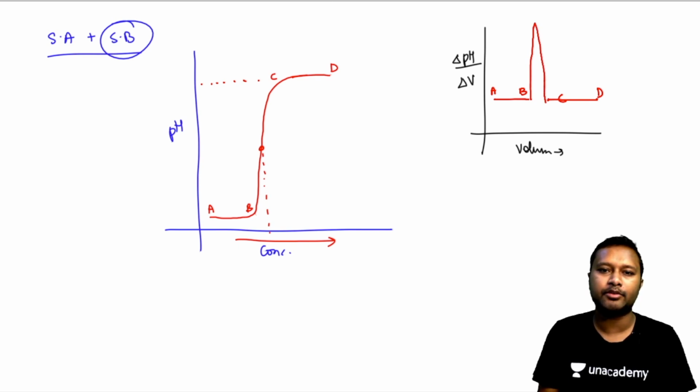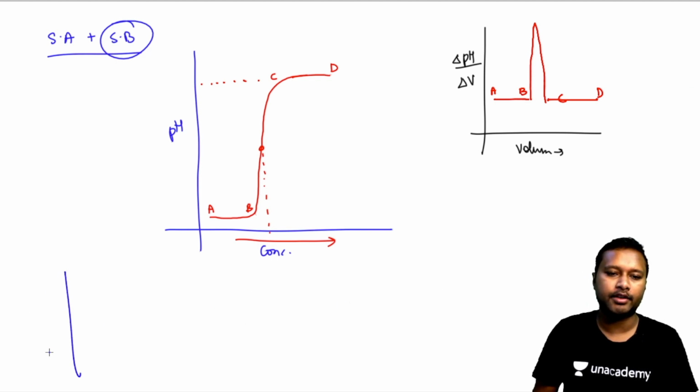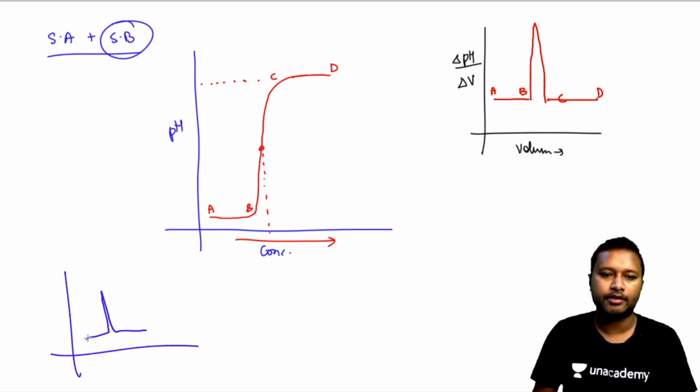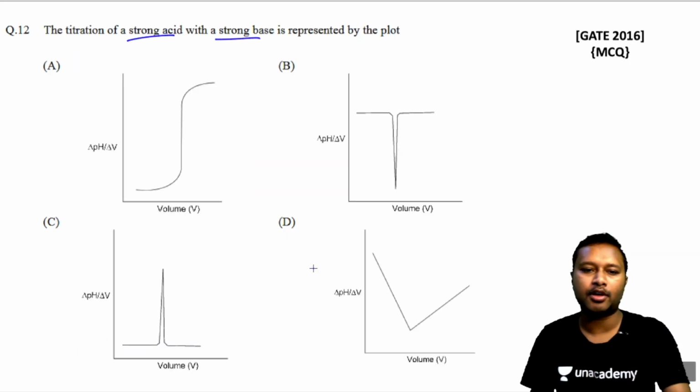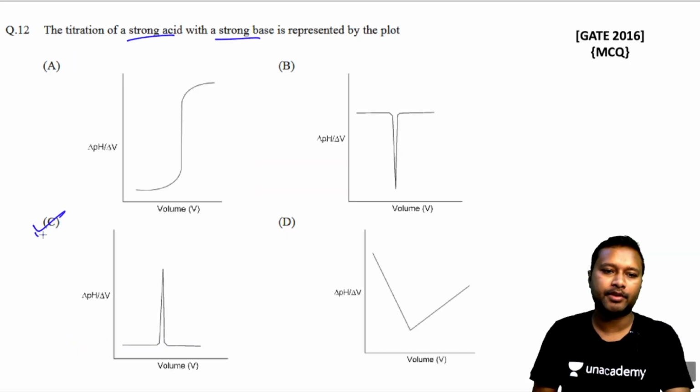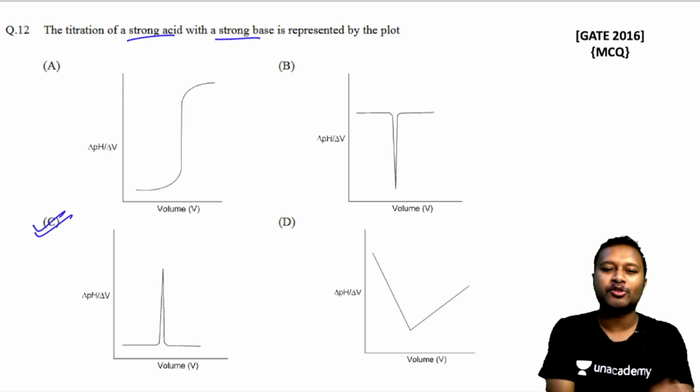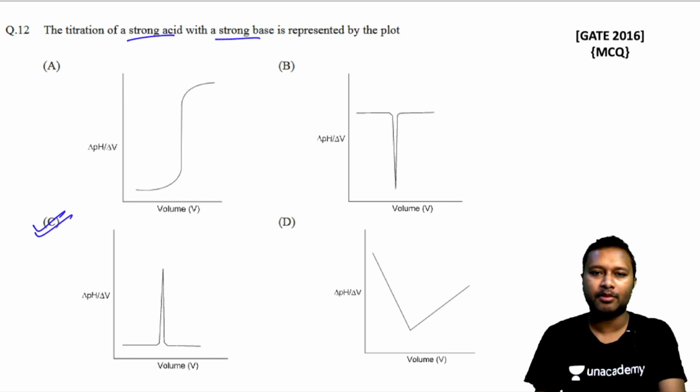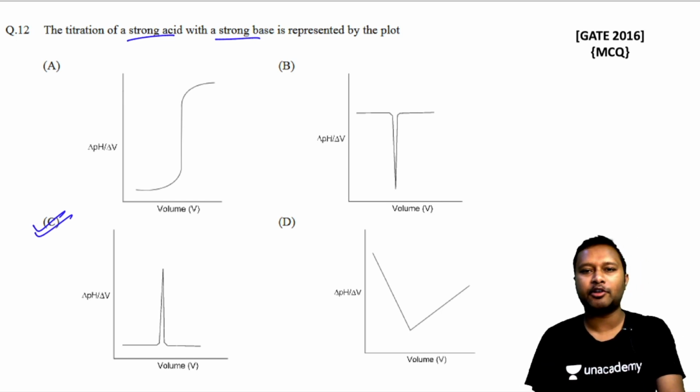It should not be this broad. Actually, I have just drawn it to explain to you, but in actuality the curve is going to look, I'll just draw it roughly, okay. So this will be something like this, okay. So if you look here, the correct graph which represents it is option number C. Okay, so these are from the titration curves. You should be able to understand them. I have just given you a very short